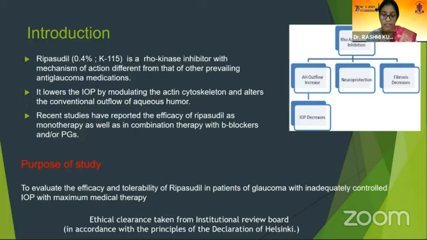This supposed mechanism is entirely different from what is available for other classes of glaucoma medications. Hence, it can be hypothesized that it should fetch a few more millimeters of IOP reduction over other medications. And with this research question in mind, we propose to evaluate the safety, efficacy and tolerability of Ripasudil in patients of glaucoma with inadequately controlled IOP with maximum medical therapy. Inadequately controlled implies the patients are not able to achieve their target IOP even on the maximum tolerable medical management.